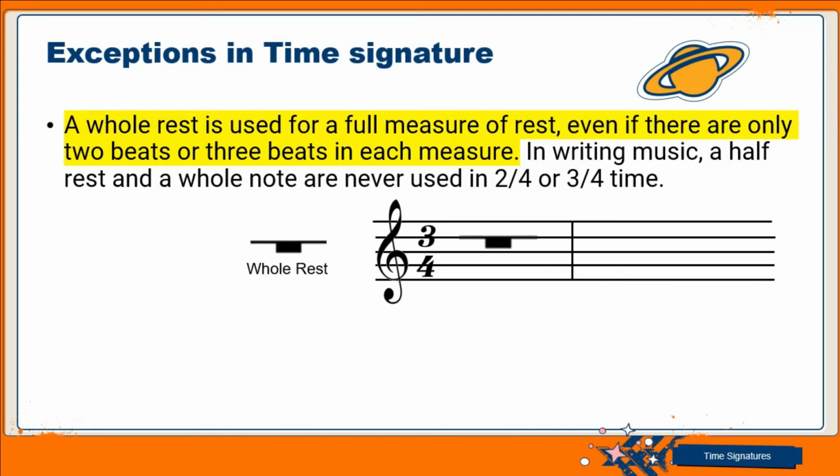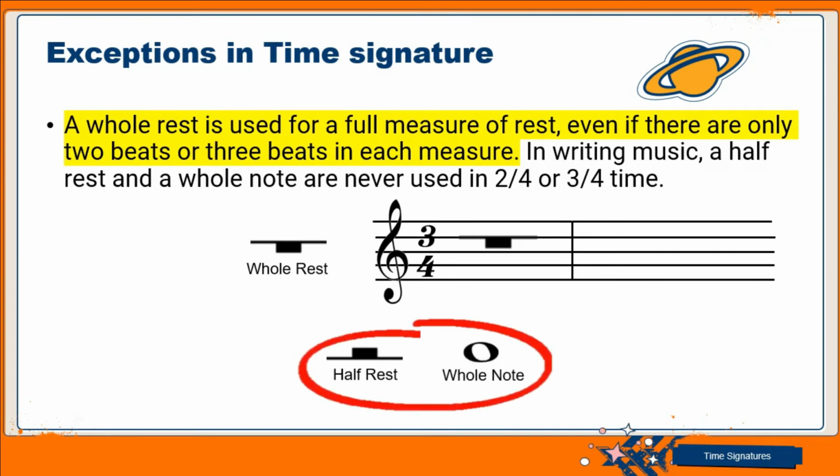So in writing music, a half rest and a whole note are never used in 2/4 or 3/4 time. So if it's a 2/4 time or a 3/4 time, we never make use of the half rest for a whole measure.